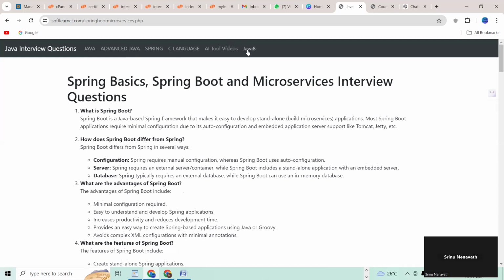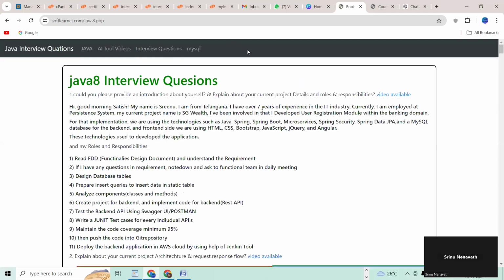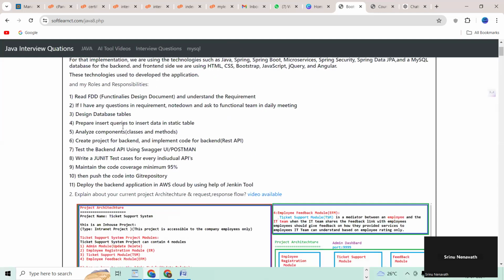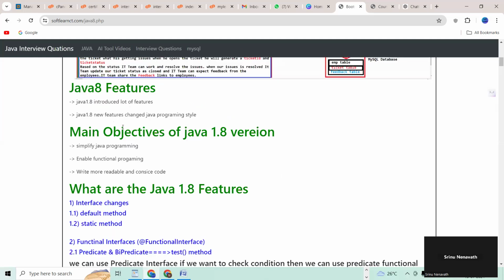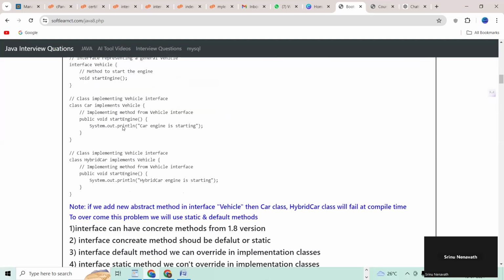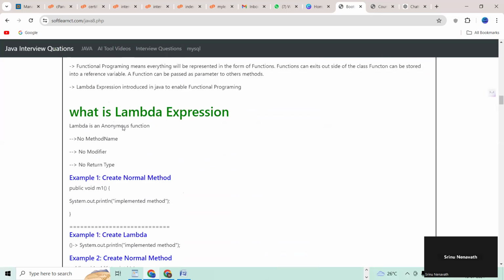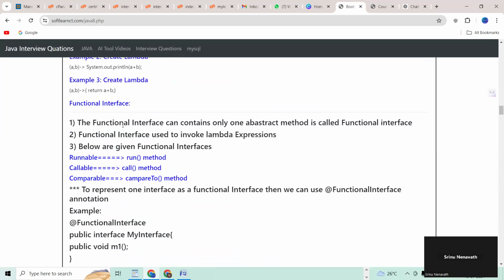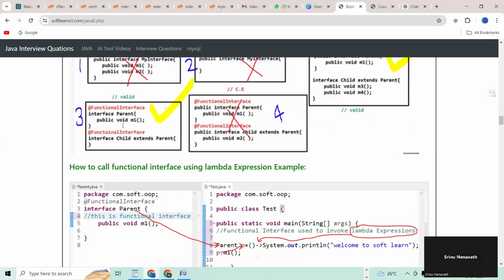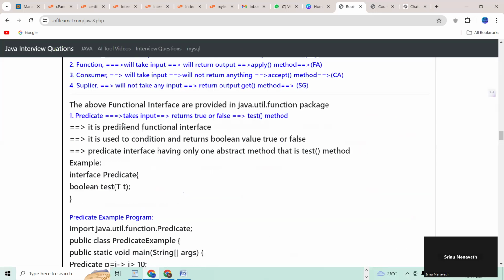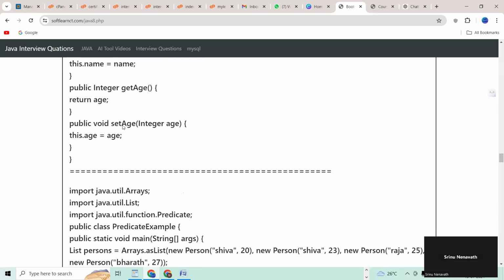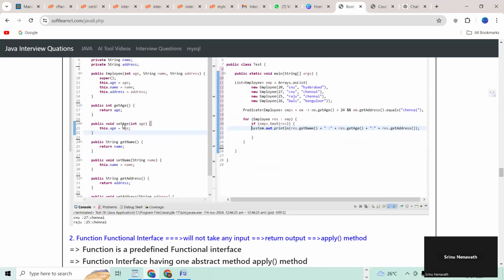And I'm going to provide Java 8 also. Java 8 also I'm going to provide, guys. There are Java notes also, and technical questions, with Java and without Java, how we can write a technical program. So that is also I'm going to provide, guys. If people can check, I think I'm going to provide only the questions here.